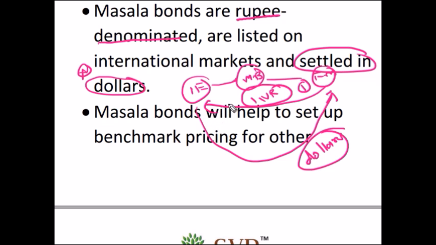If Indian entities are allowed to settle money in Indian rupees, foreign investors will get affected because they will be subject to exchange rate volatility. So nobody will invest in the masala bond. That's why while settling the money, Indian entities should settle the money in US dollars.